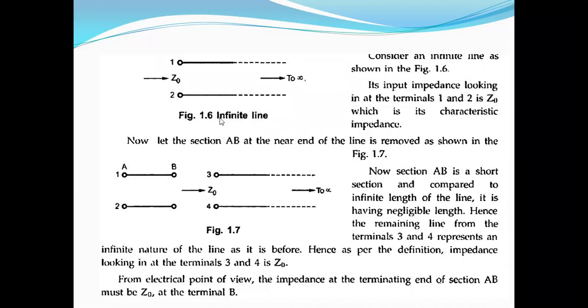Remember this point. Whatever the infinite line, it is still an infinite line and offers input impedance Z naught. This Z naught is the termination of this finite line, because the output of this finite length is the input for the infinite line. So whatever impedance terminates the short line is offered by the input impedance of this infinite line.